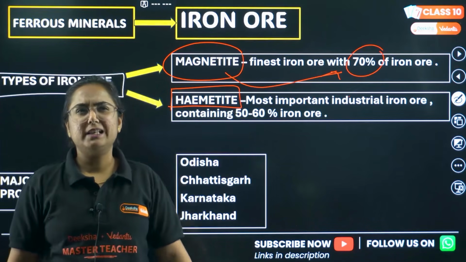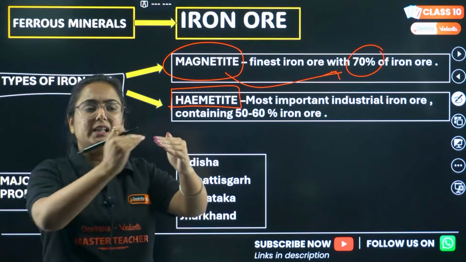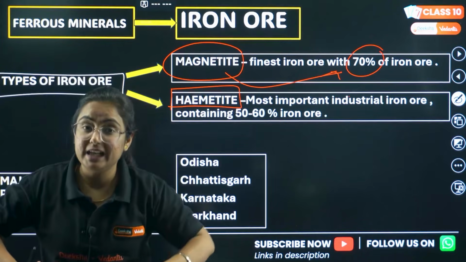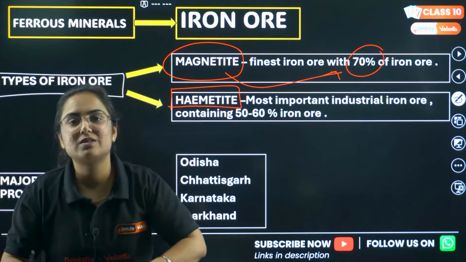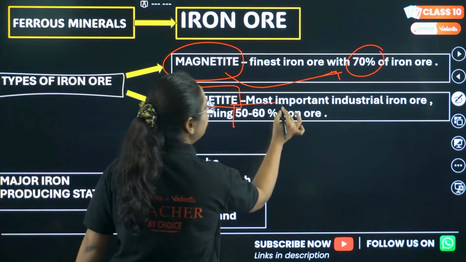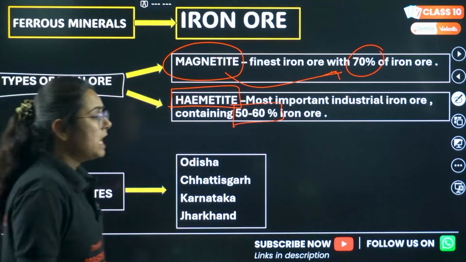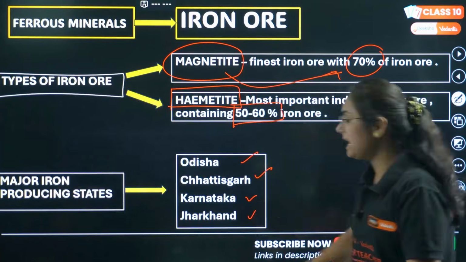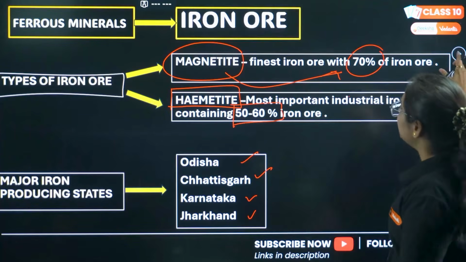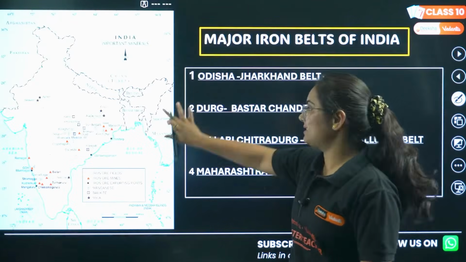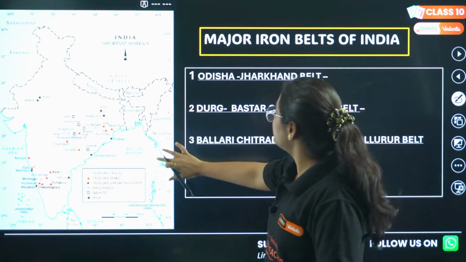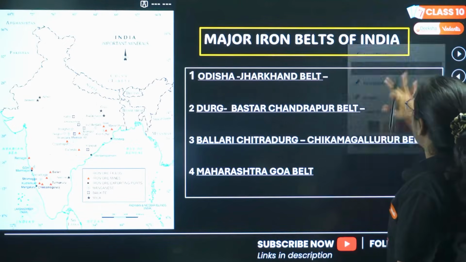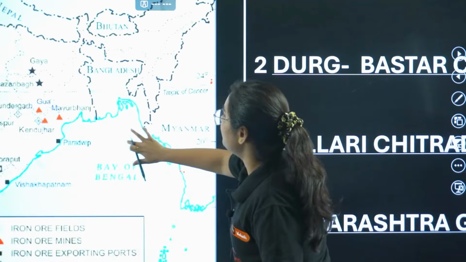Hematite ore is little bad in comparison to magnetite, but it is widely available and widely used in commercial market. It consists of 50 to 60% of iron ore. The places which are rich in iron: Odisha, Chhattisgarh, Karnataka and Jharkhand. Now you might be thinking that, ma'am, show this in the map. Yes, I definitely will. Now let us talk about major iron ore belts of India. And from this chapter, this is also an important map work.